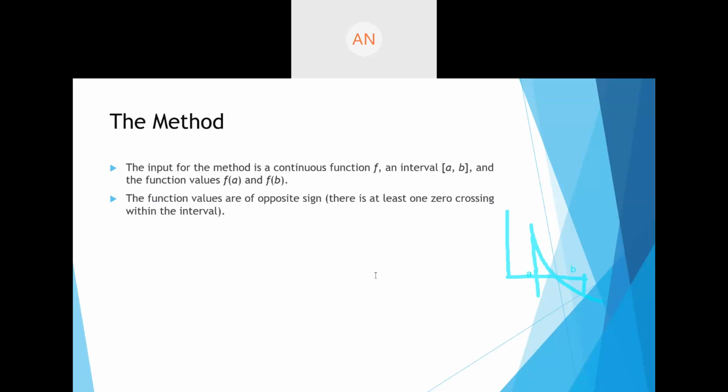That is how we start. The functional values at these points are f of a and f of b. You can see that whenever it crosses the root, they will have opposite signs: f of a will be positive and f of b will be negative. So whenever we are looking at the brackets, they should always have opposite signs. That is the meaning of this method.